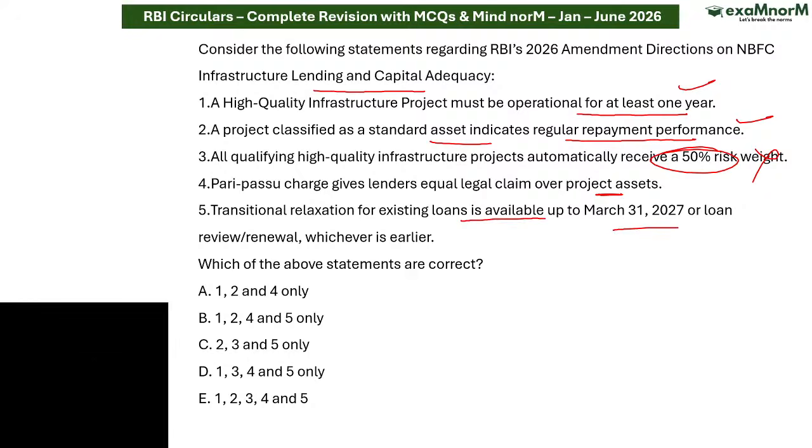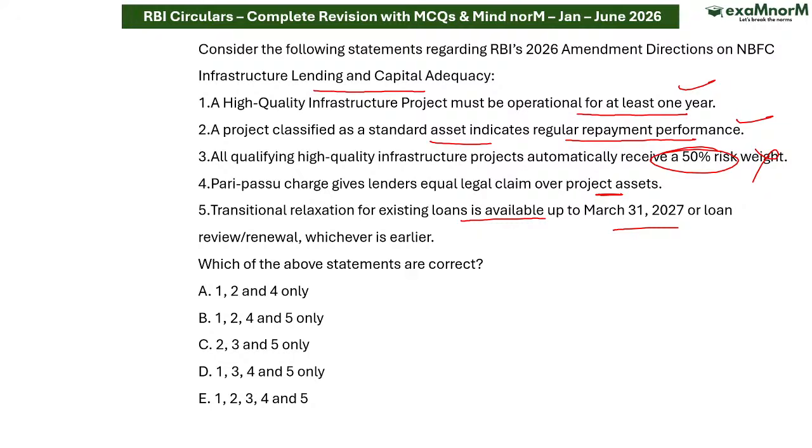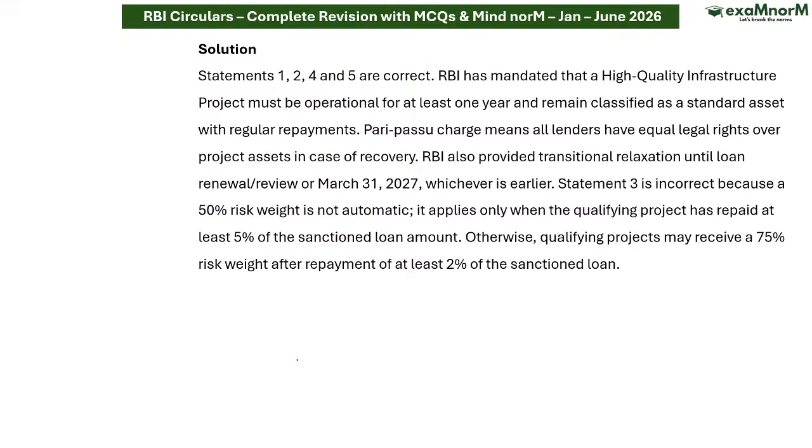So for your existing loans, the transitional timeline is 31st March 2027 or whenever you are going to review the loan. So keeping this in mind, this is correct, this is correct, this is correct, this is correct. So what will the answer be, sir? 1, 2, 4, 5, which means B option is the correct answer. Moving on to the next question.